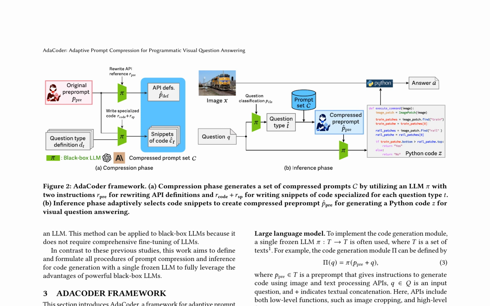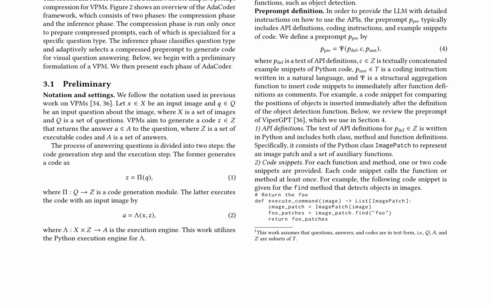The API definitions are written in Python and include class, method, and function definitions. Code snippets are provided for each function and method, calling them at least once. The framework utilizes a single frozen LLM, which does not require comprehensive fine-tuning. The code generation module is defined using the LLM, which takes a preprompt and input question as input and generates a code that returns the answer to the question.